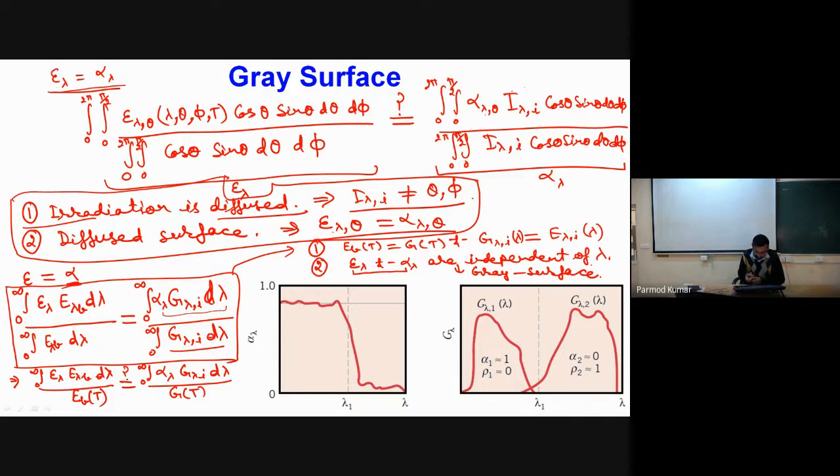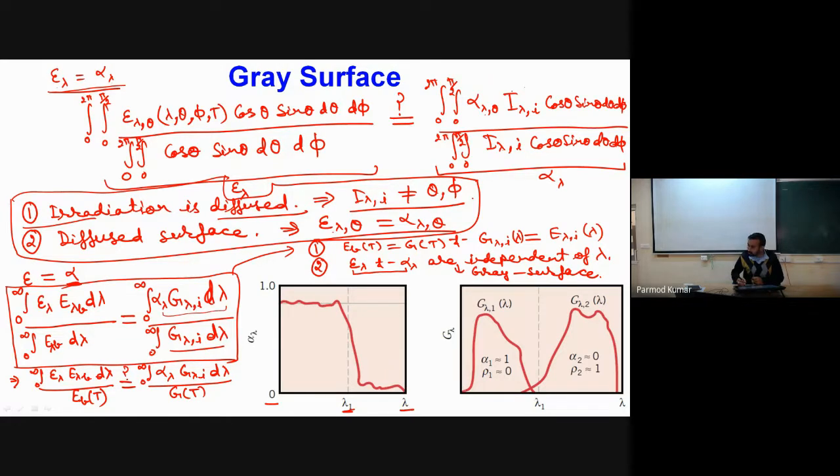So, for example, one typical representation is given here. If I consider the complete spectrum from 0 to lambda, you can see that up to a wavelength of lambda 1, alpha lambda is nearly equal to 1, and immediately after this wavelength lambda 1, it becomes nearly equal to 0.